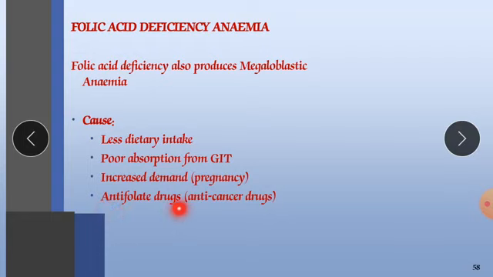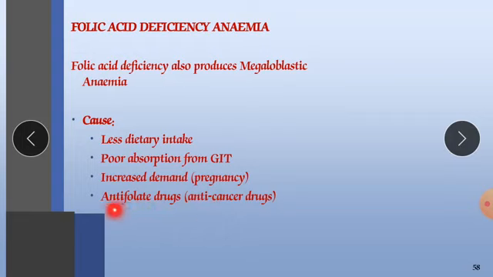Next are anti-folate drugs, meaning anti-cancer drugs, like chlorambucil, methotrexate or busulfan. These are the anti-folate drugs. They inhibit folate, and folate reductase is one of the enzymes involved. These drugs affect our bone marrow. They cause bone marrow suppression, which may lead to an aplastic anemia-like condition, due to which there is less production of RBC, or megaloblastic anemia will develop.